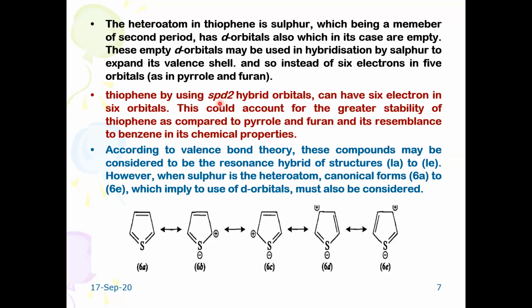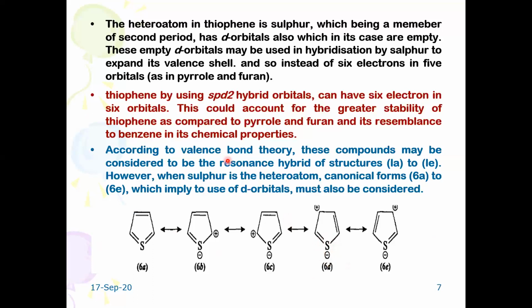So these are the electrons involved by the sp2 hybrid orbitals. Thiophene, by using sp2 hybrid orbitals, can have 6 electrons in 6 orbitals. Here you can see the movement of electrons, where the sulfur is concentrated by a negative charge.